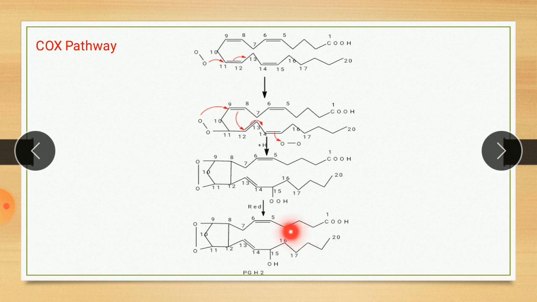So the COX pathway consists of 2 steps. The first step is the formation of prostaglandin H2 through prostaglandin G2 formation. So this is the starting material, arachidonic acid. In the first step, 2 molecules of oxygen are added. So here oxygen attacks, this bond shifts here, so it forms this type of structure.